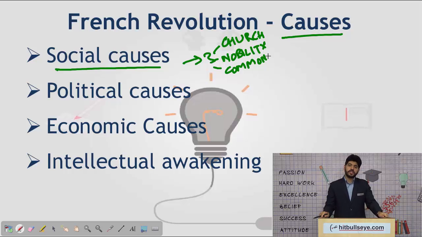This differentiation of society into three parts angered the third part, the most deprived part. The third estate, or the common people, were much more disenchanted, because they had to bear the brunt of financing the state by taking care of taxation. This was the class which was taxed the most. The church and nobility were exempted from any kind of economic burden of the state.